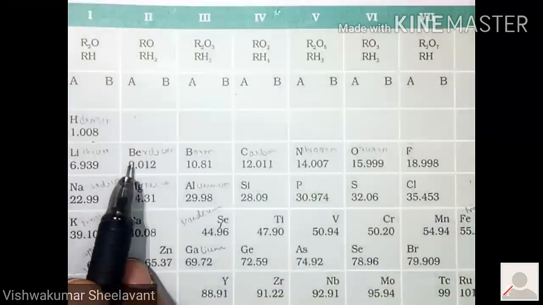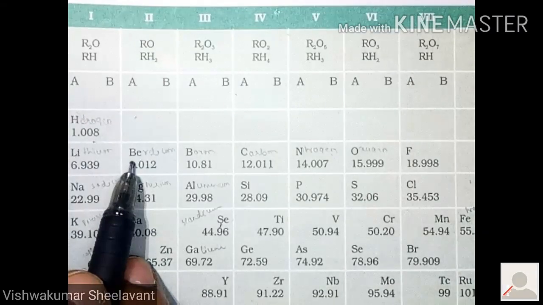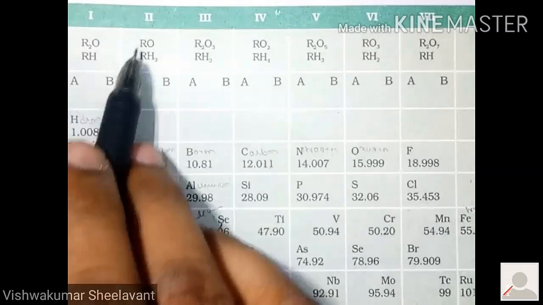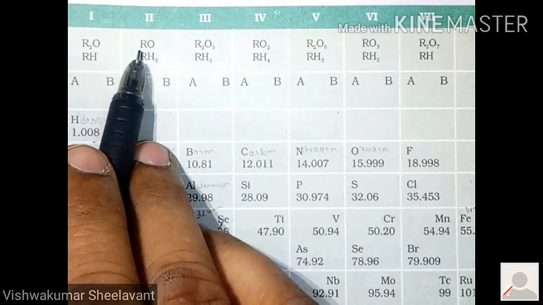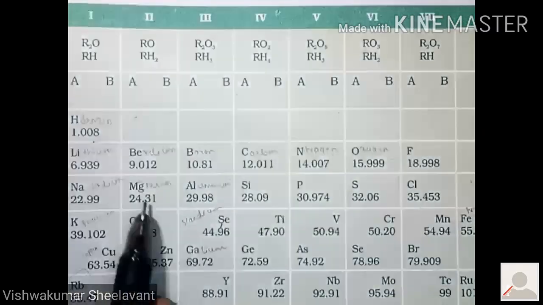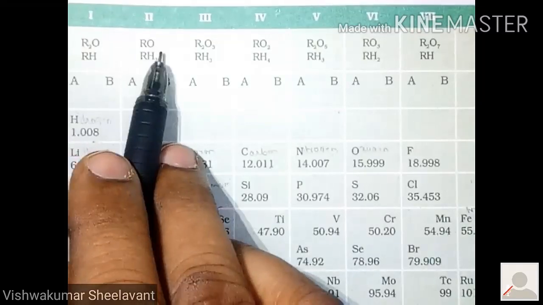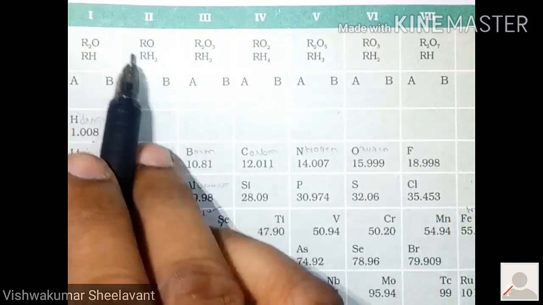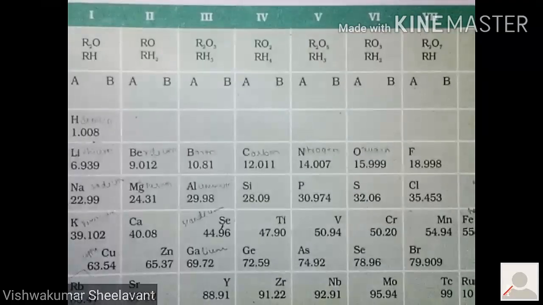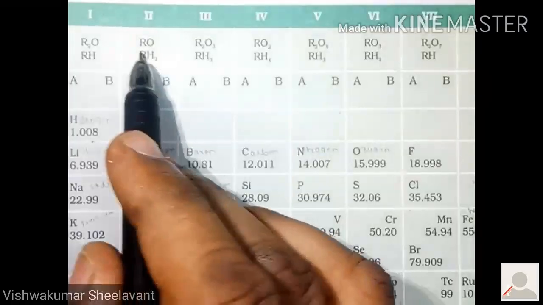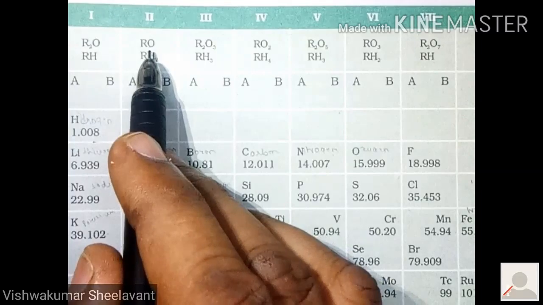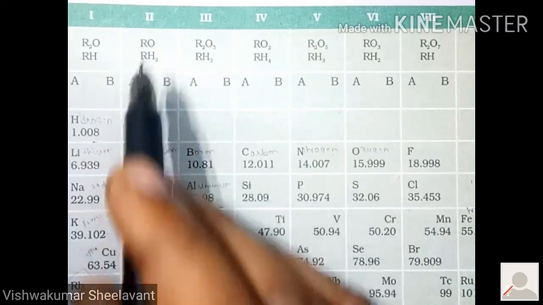That means if you take beryllium and make it react with oxygen, you will get BeO. If you take magnesium and make it react with oxygen, you will get MgO. Simply replace this R by any of the elements in the second group to get the compound formed when that element is reacted with oxygen.